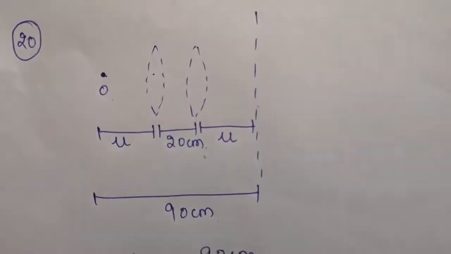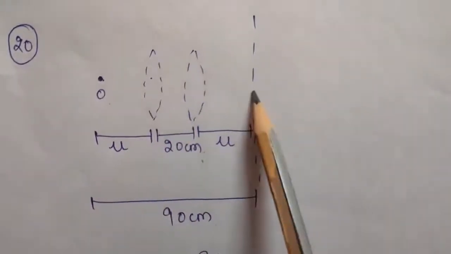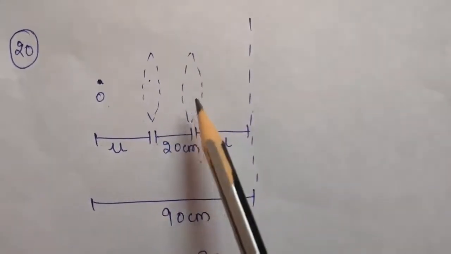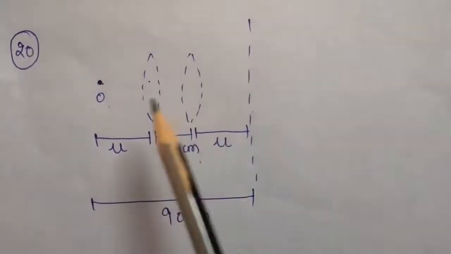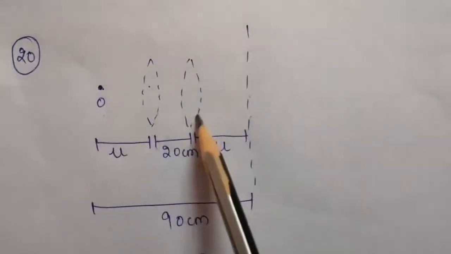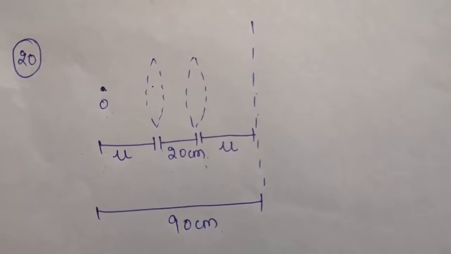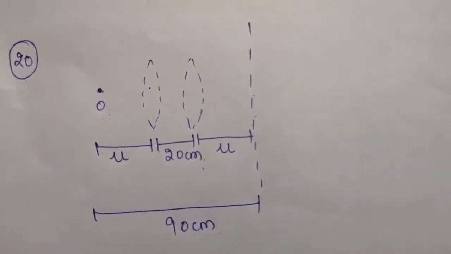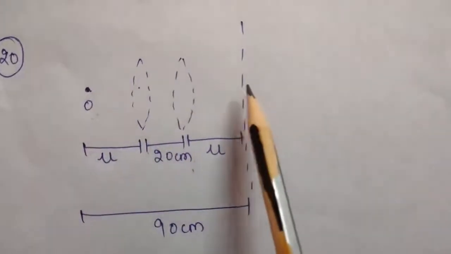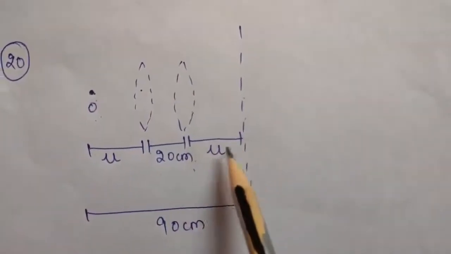Okay, so for that, see, if this is the object, for this position the image is formed here, so you can say this is u, right? Now for the second position, when the lens is placed here, the image is again formed at this point and the object is this. Because a real image is formed, always remember the positions of a real object and a real image are interchangeable. That is, if this object was kept here, then its image will be formed here. So therefore we can take this position as u as well.